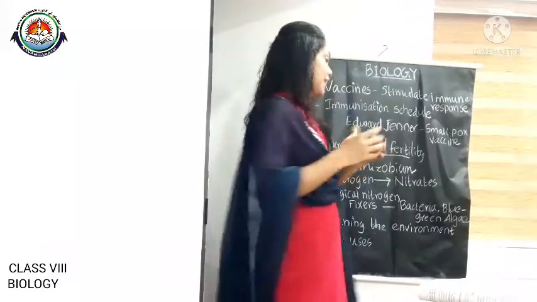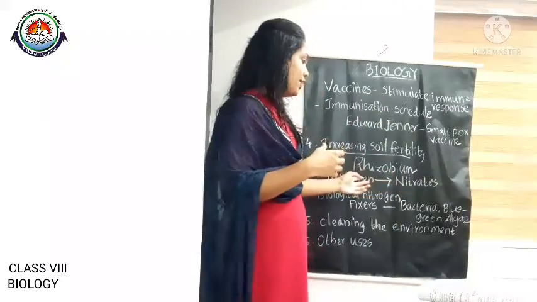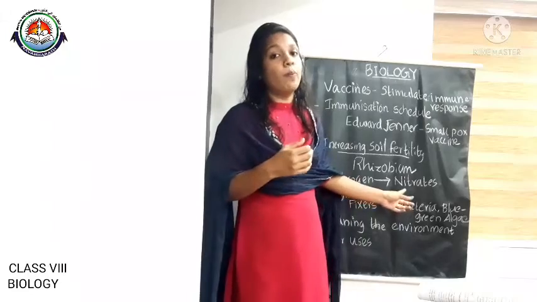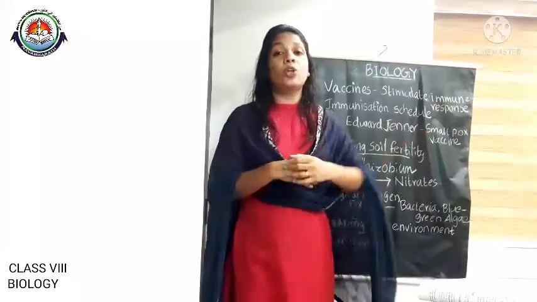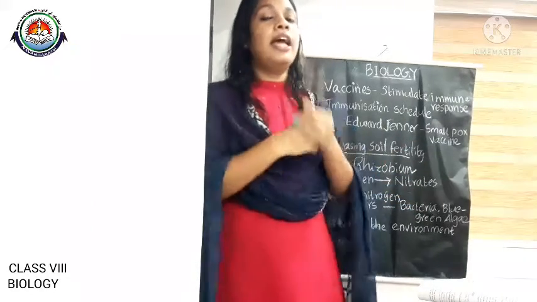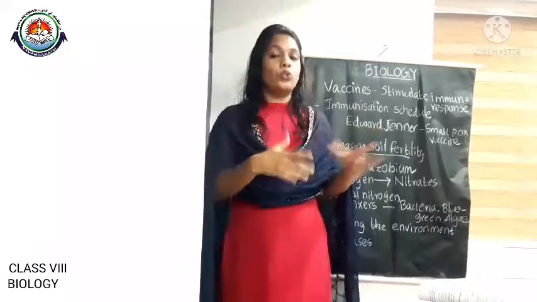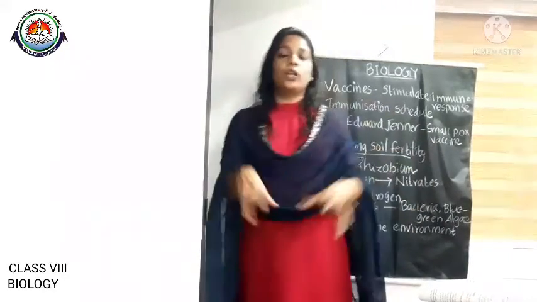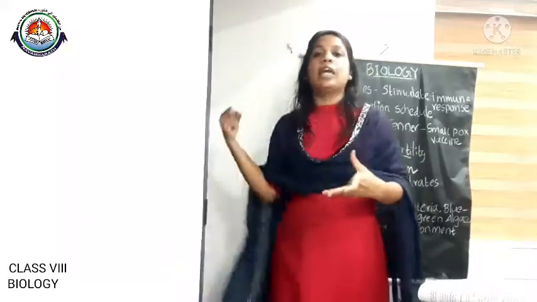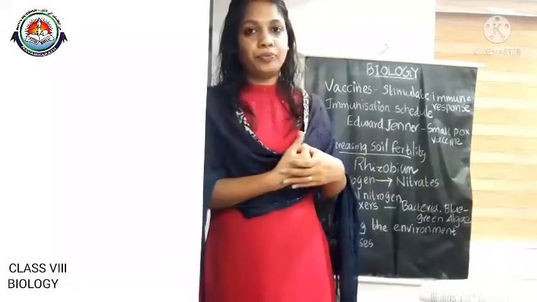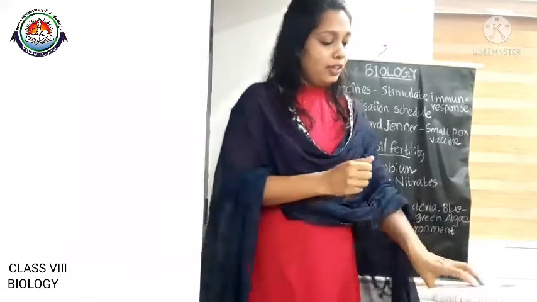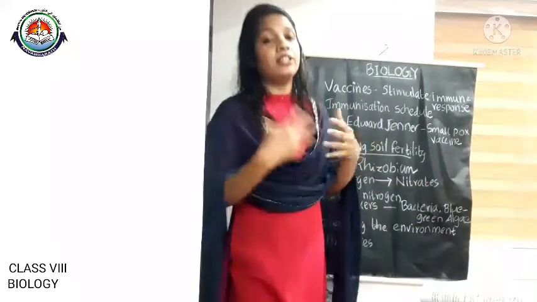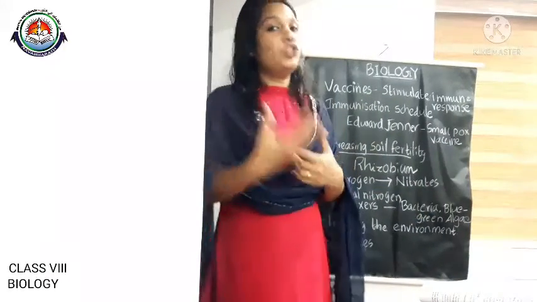That means they absorb atmospheric nitrogen and convert it into nitrogenous compounds called nitrates, and that is called nitrogen fixation. When the roots of such plants decompose, the nitrate reaches the soil and can be easily absorbed by plants. This kind of nitrogen fixation increases soil fertility too.